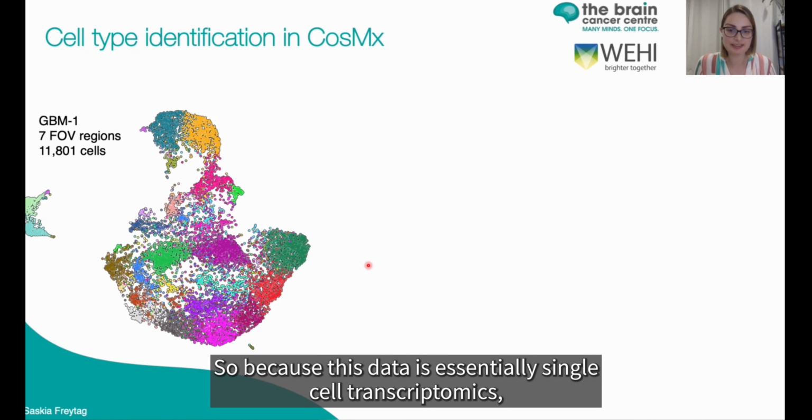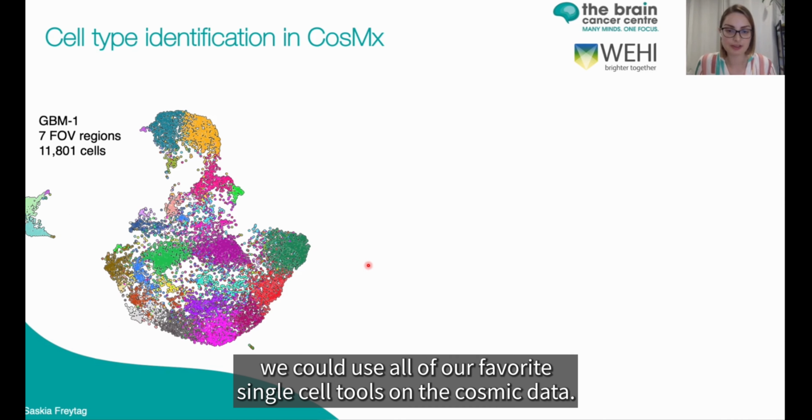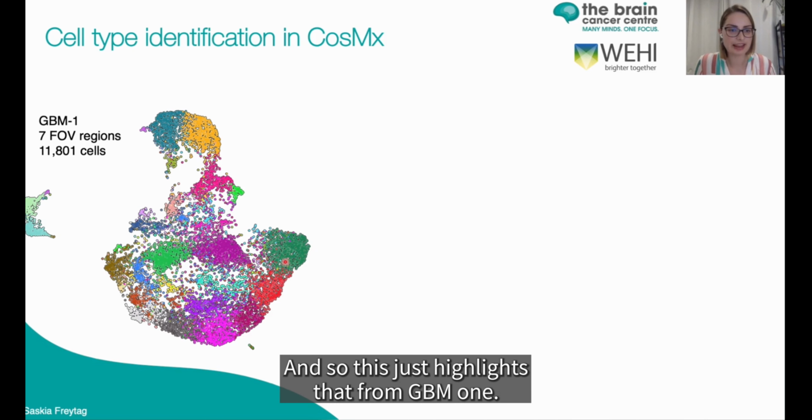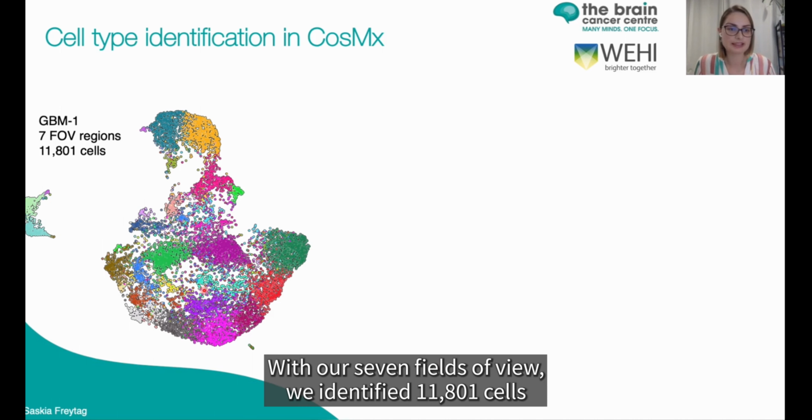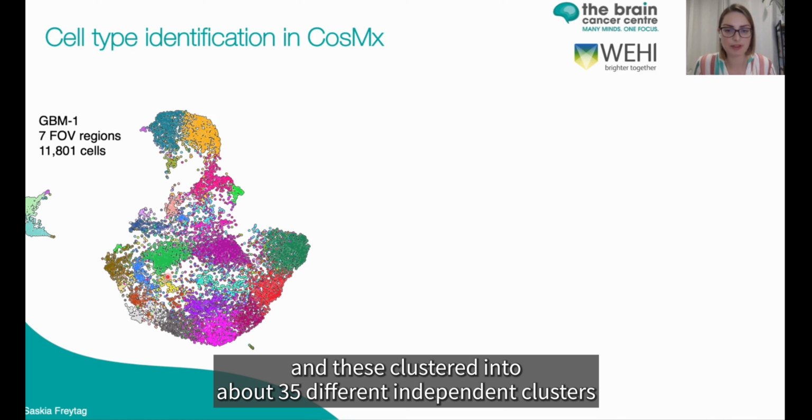Because this data is essentially single-cell transcriptomics, we could use all of our favorite single-cell tools on the CosMx data. And so this just highlights that from GBM1, with our 7 fields of view, we identified 11,801 cells, and this clustered into about 35 different independent clusters.